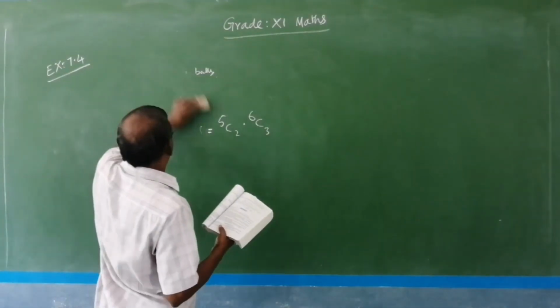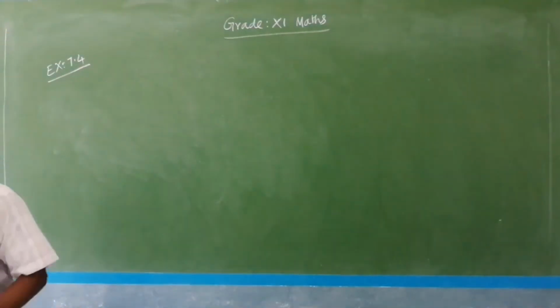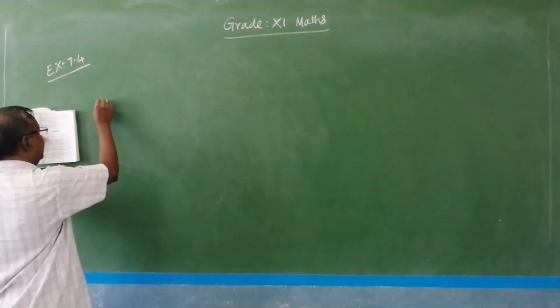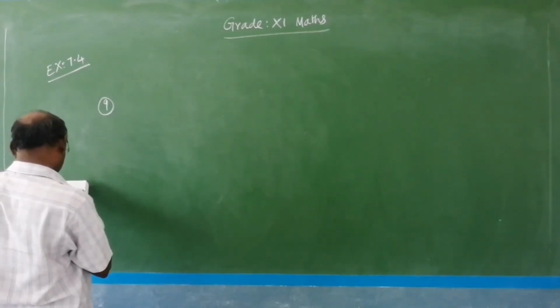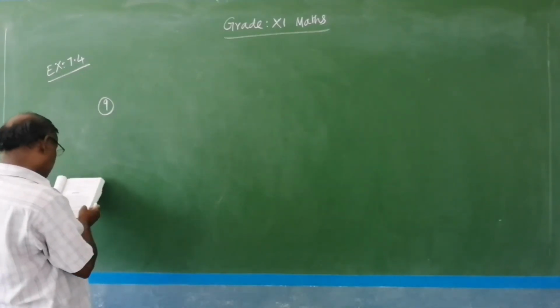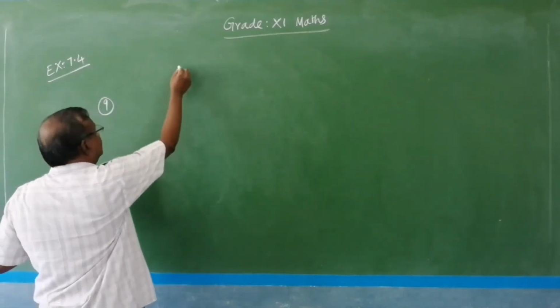The last question is the 9th problem, question number 9. In how many ways can a student choose a program of 5 courses if 9 courses are available?